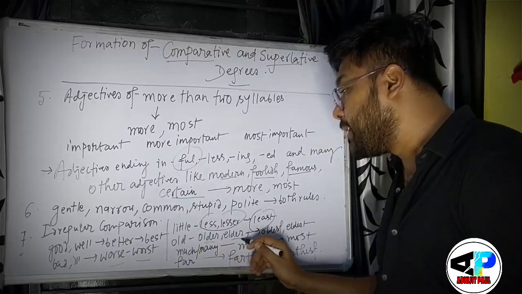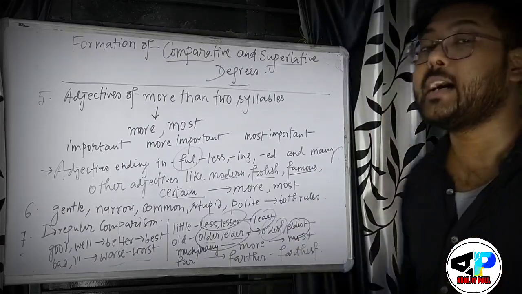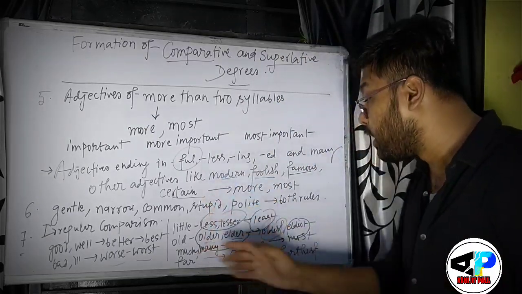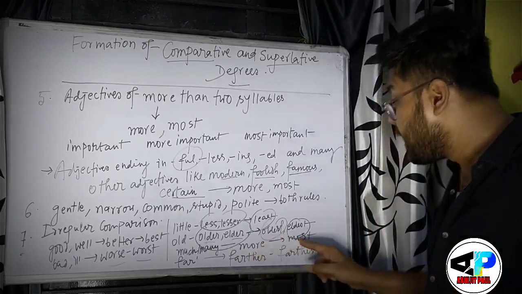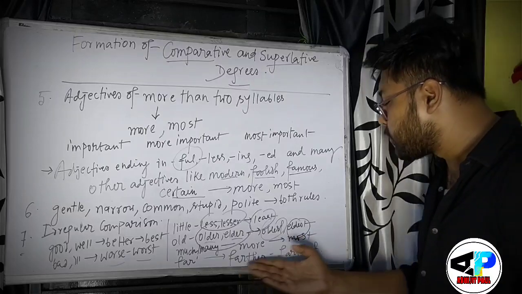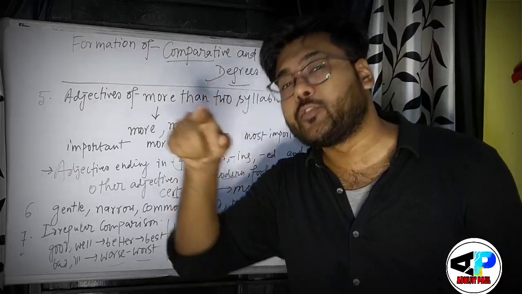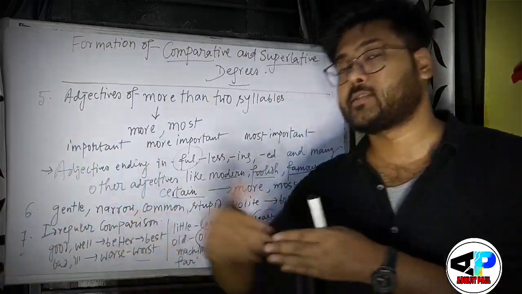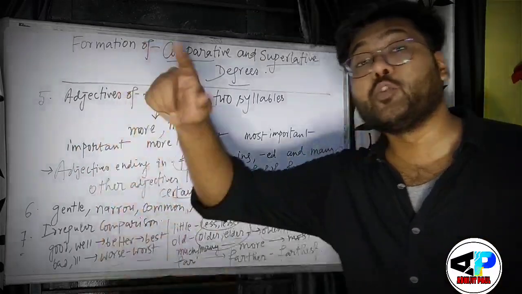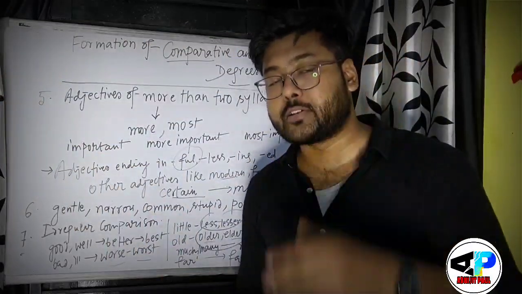Old: older and elder would be the comparative degree, and if you write oldest or eldest, it would be the superlative degree. For much and many, for both of the words, you can use more as the comparative degree and most as the superlative degree. Far: we can use farther or farthest, and for further, f-u-r-t-h-e-r here, and furthest, f-u-r-t-h-e-s-t. That is another case. This is not showing distance. Here far, farther, farthest show distance, right? But further and furthest would mean moreover, right? So that is different actually.